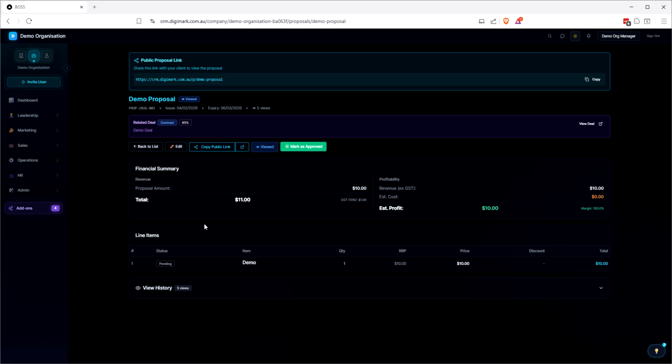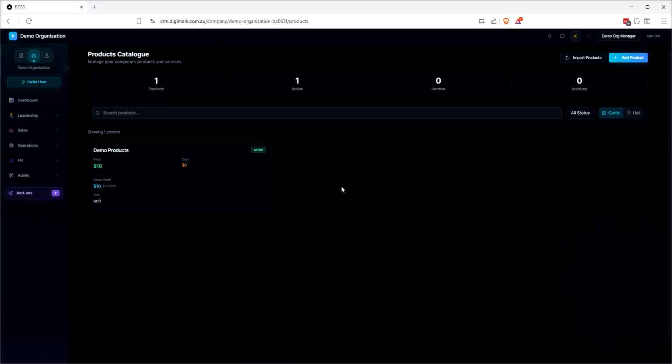And basically we've got our financial summary, we've got our estimated profitability, we've got our estimated costs. So the idea behind this is we add our tasks from our tasks library or project management for the specific proposal. Actually, no, we add products. So in products, I'll come back to this because I'll show you how it all works by going through all the various different things. So we've got our products.